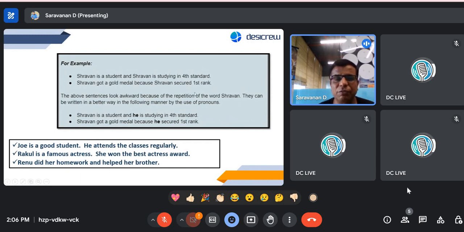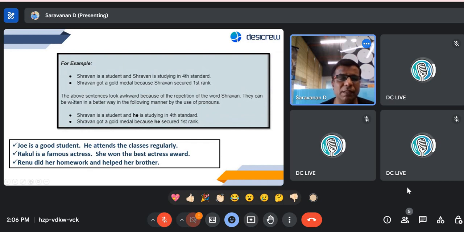And there is one more sentence. Let's read this as well. Shravan got a gold medal because Shravan secured first rank. If you see, Shravan got repeated so many times. So instead of that, what can we do?